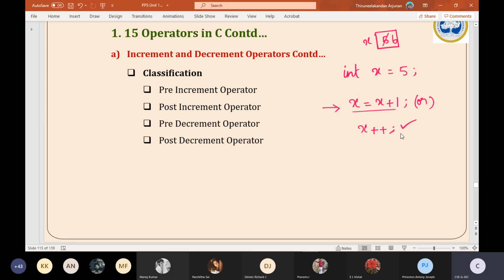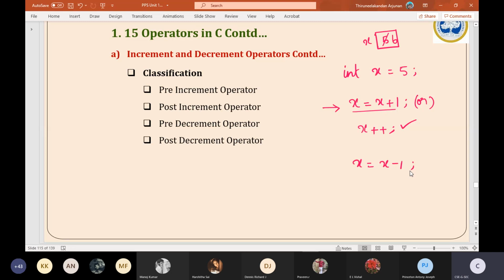Most often you will find this method in use in programming languages, not only in C language. It is available in almost all the languages, and this type of notation, x plus plus, you will see in almost all of them. Understanding this point, students? Okay sir, I have understood this. How will you do decrement by 1? Look here, I am writing x equal to x minus 1, since I want the x value to be decremented by 1. Either I can write like this or else I can also write x minus minus.